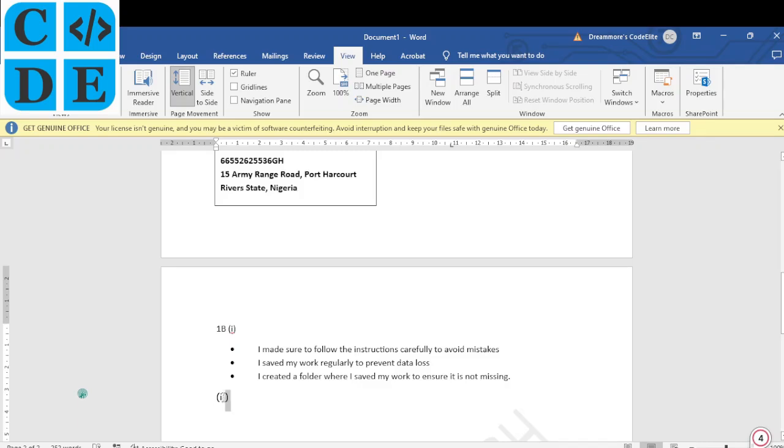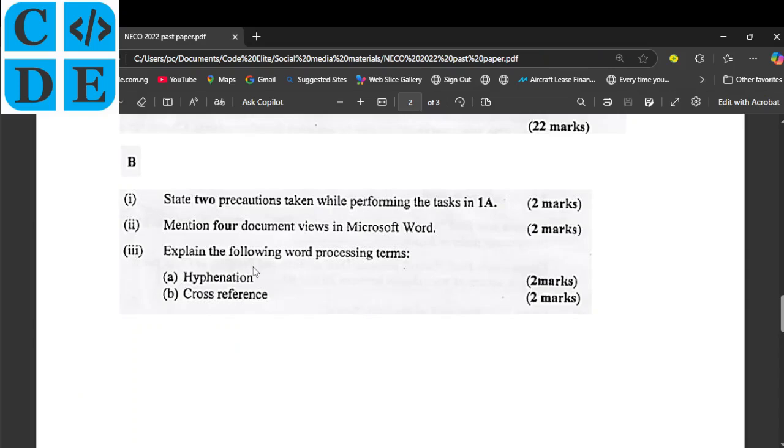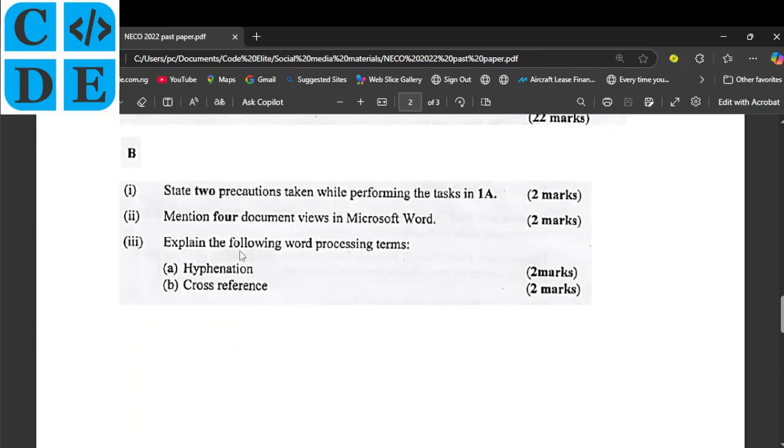I don't know why this changed again, so let me go back and change this to Calibri. So you don't have to mention all of them, right? Okay. Next part, it says explain the following word processing terms: hyphenation, cross-reference. Okay.